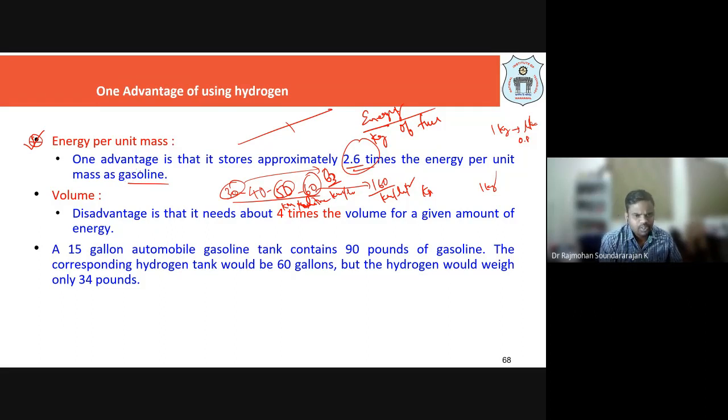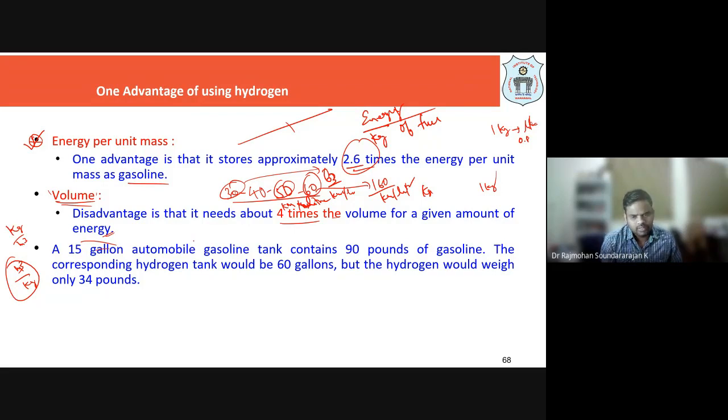Okay, but there is a disadvantage associated with it. What is that? Volume occupied per kg mass, because we talk about kg per meter cube, but in reverse, meter cube per kg, how much volume it occupies per kg of the fuel. If you consider that, it needs 4 times the volume for a given amount of energy. For the same energy, it is occupying more volume because it's light. Okay, so that way, the inverse of density is meter cube per kg, right? So even with respect to energy, it is going to occupy more volume.